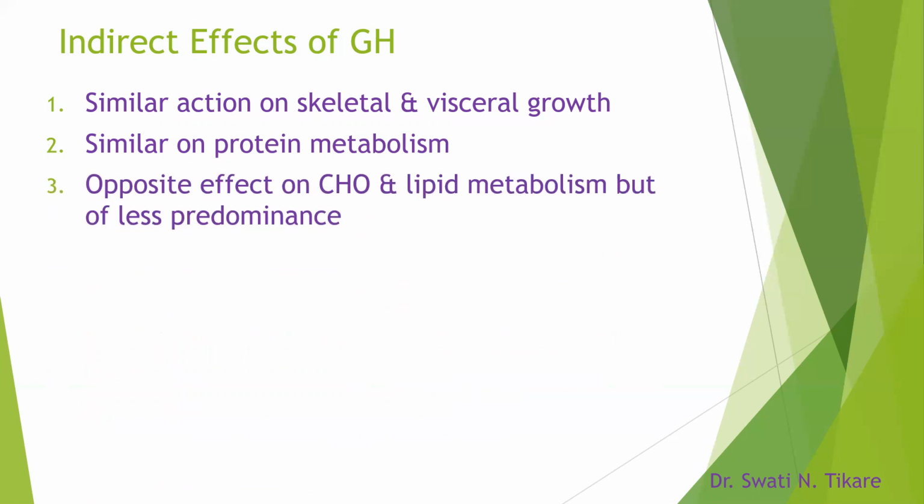But its effect on carbohydrate and lipid metabolism is opposite. That means it is not diabetogenic and it is not causing lipolysis. It is causing the reverse. But the only important thing we need to remember is that this action is very, very minimal.